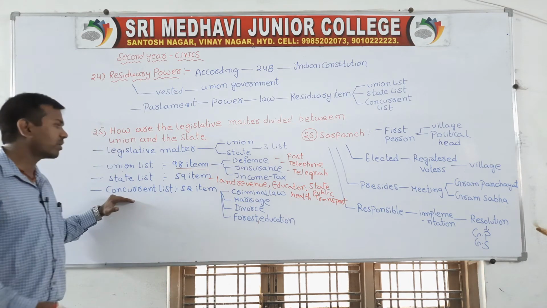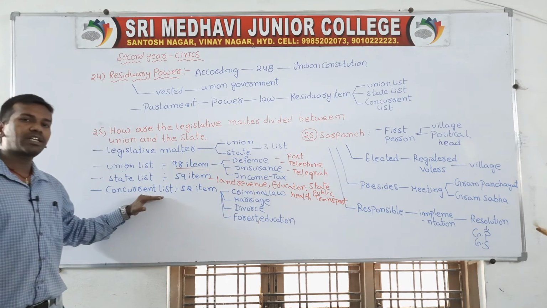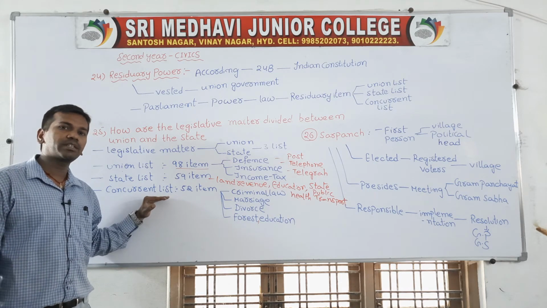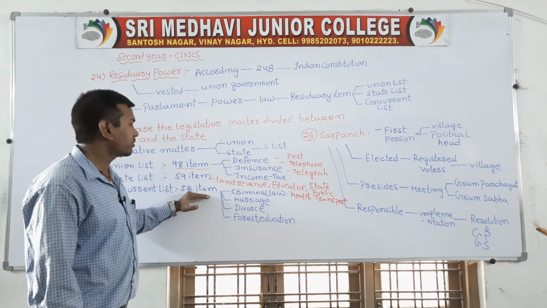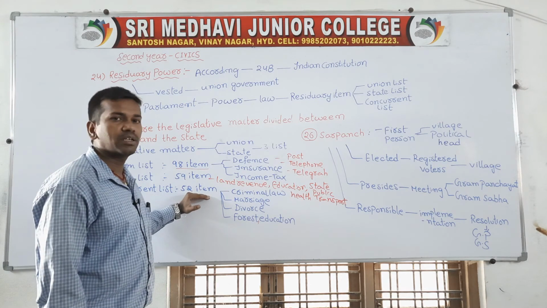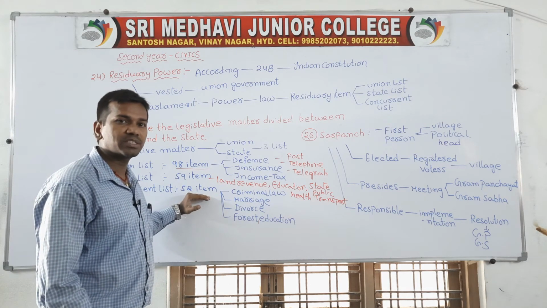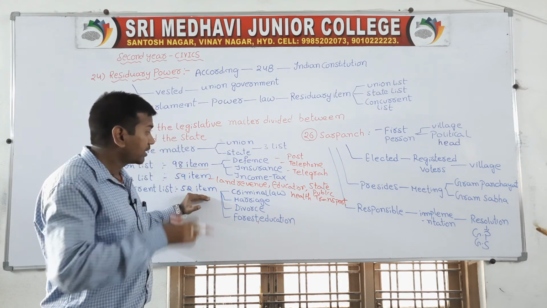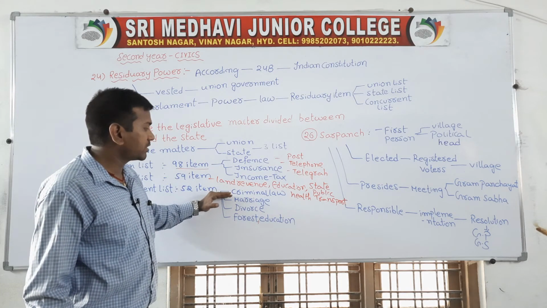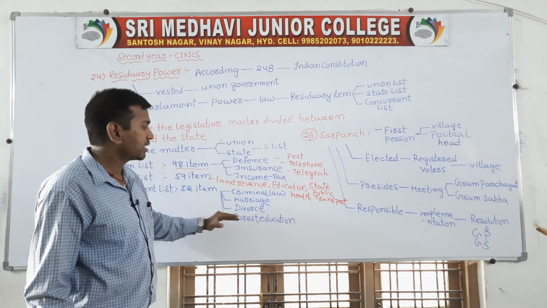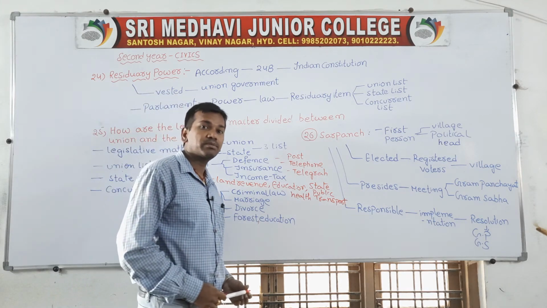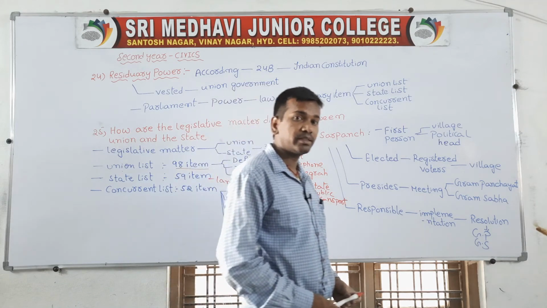Next, coming to the point of the concurrent list. The concurrent list is nothing but where the government has the power to make laws at both central and state level. Overall 52 items are there in which powers are vested under the control of both central and state governments, so that is called the concurrent list. Such as criminal law, marriage, divorce, forest, education. In all these, both the central and state governments have the right to make the law, and that is called the concurrent list.